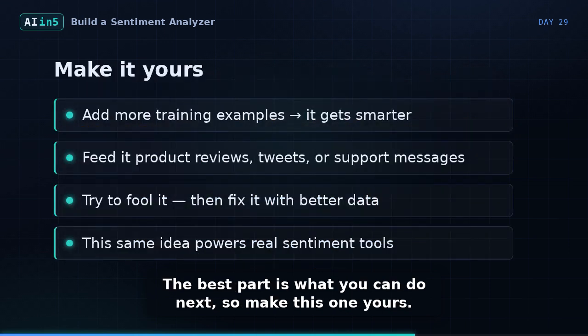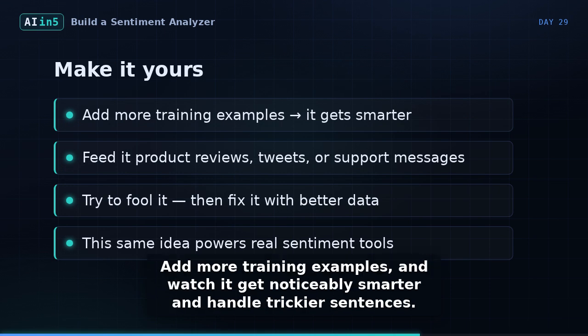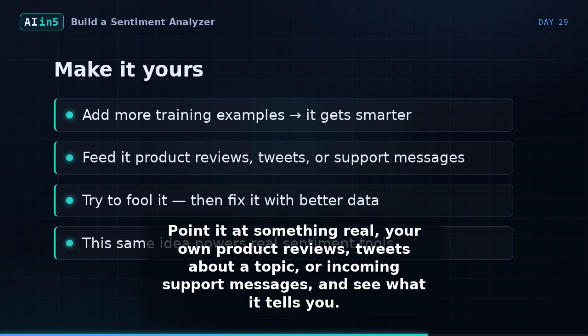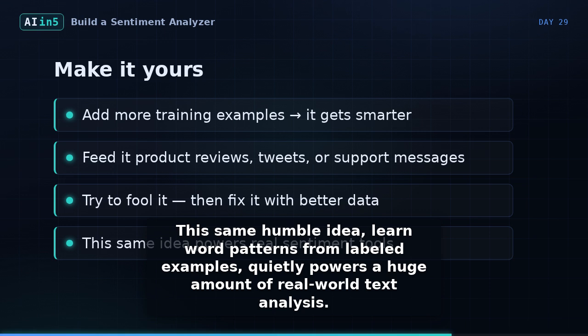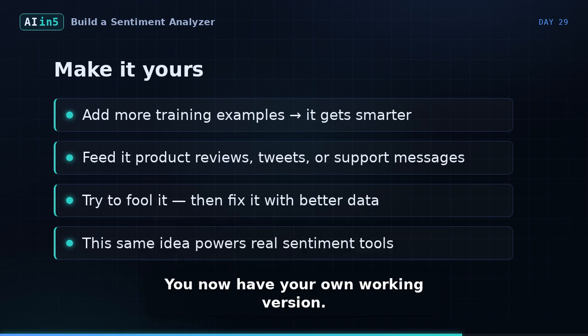The best part is what you can do next, so make this one yours. Add more training examples, and watch it get noticeably smarter and handle trickier sentences. Point it at something real, your own product reviews, tweets about a topic, or incoming support messages, and see what it tells you. Try to fool it with sarcasm or mixed feelings, find where it breaks, and then fix it by adding better data. That's exactly how real models improve. This same humble idea, learn word patterns from labeled examples, quietly powers a huge amount of real-world text analysis. You now have your own working version.